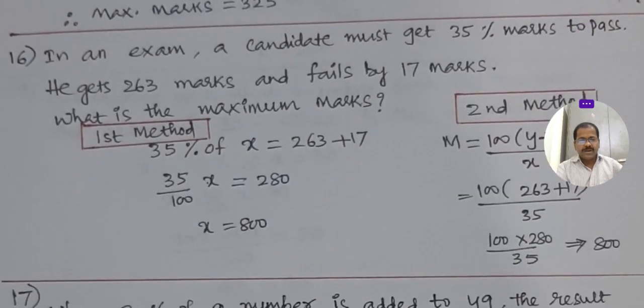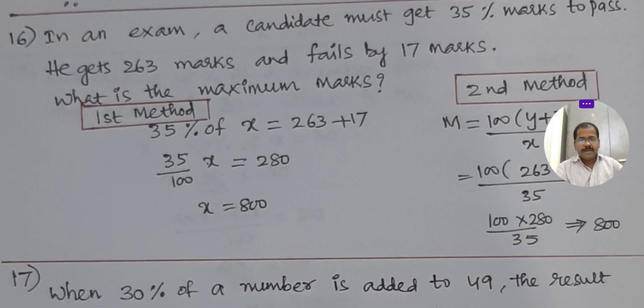Okay, in an exam, a candidate must get 35% marks to pass. If the candidate gets 35%, then he could pass. If he gets 263 marks and fails by 17 marks, he got 263 and failed by 17 marks.